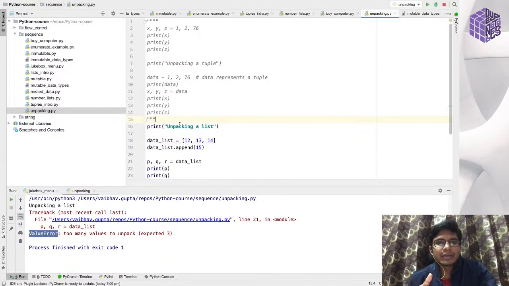And the second advantage also is when you're using a tuple. Say you know that the data is the same during the execution of the program. Even then you can use a list, right?